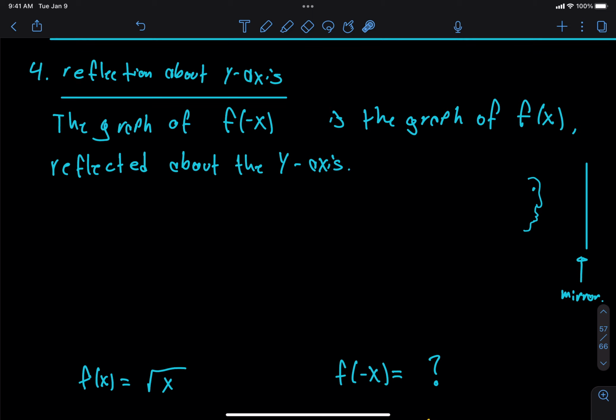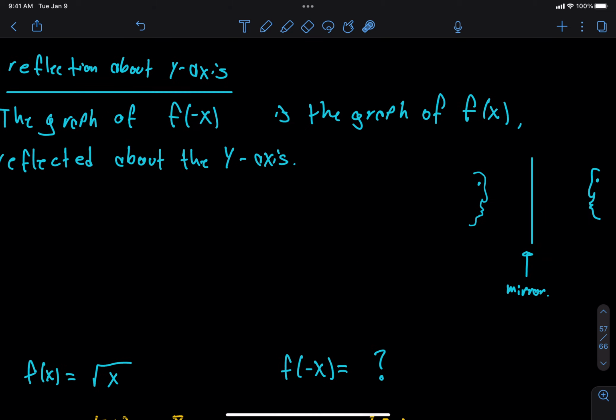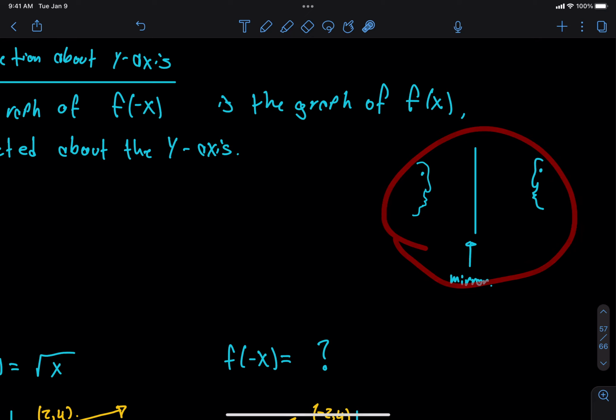So that was reflection about the y-axis. So we have a negative on the inside. So how are we going to reflect? We're going to reflect side to side, right? And that means we're going to do like a normal mirror does, right?